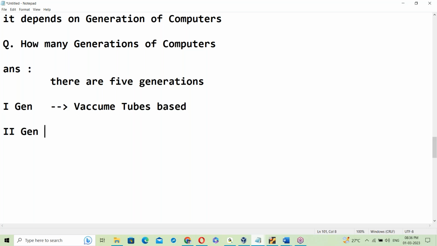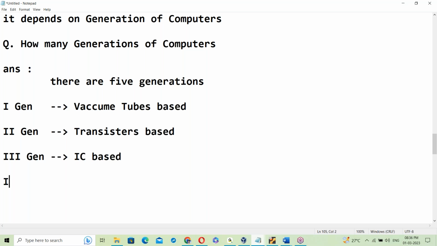Second generation is transistor based. Third generation is IC based, integrated circuits. Fourth generation, yes, is processor based.